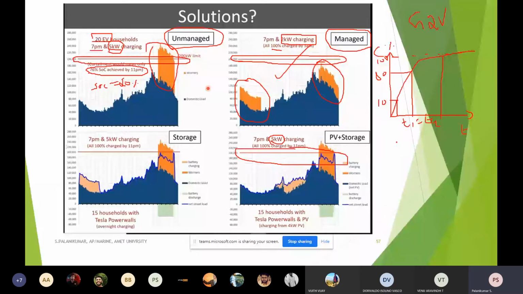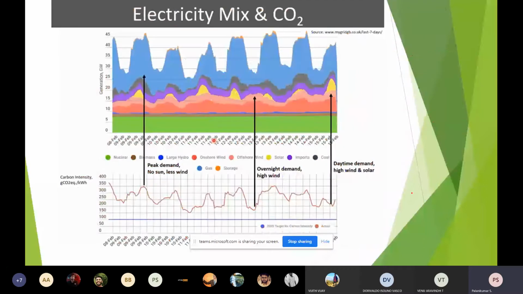So I have to prepare my unit, that is, the energy management system (EMS), in such a way that it is compatible with all these charging types. That is very, very important for any electric vehicle. Of course, whatever the contribution may be, there is another thing to take into account. See, if there is no sun and less wind, that automatically leads to more carbon dioxide; carbon dioxide per kilowatt hour is increasing.